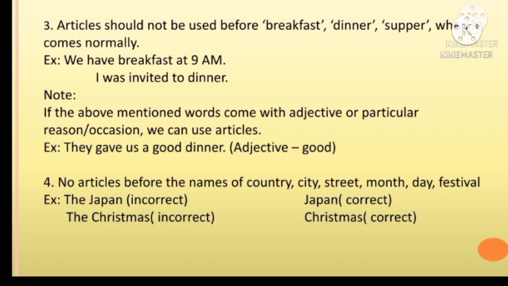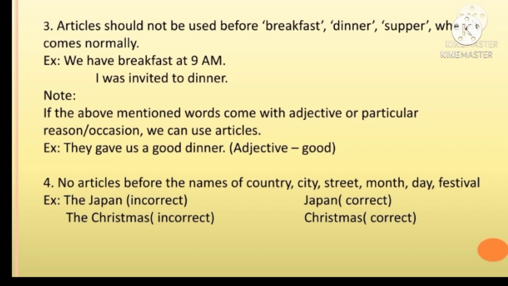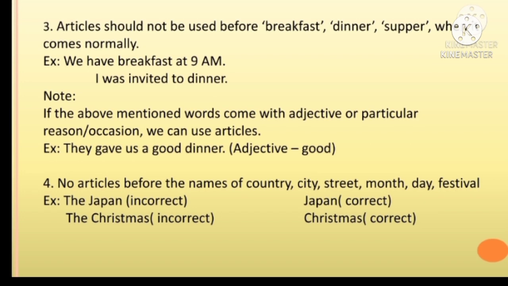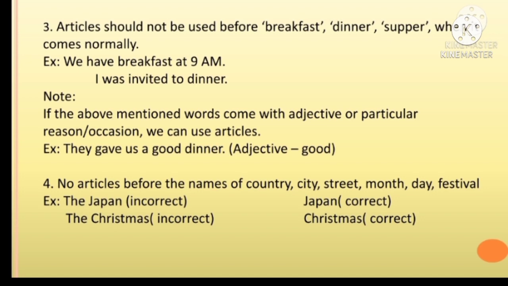Articles should not be used before breakfast, dinner, supper when they come normally. Example: we have breakfast at 9 a.m. I was invited to dinner. If the above mentioned words come with an adjective or a particular reason or occasion, we can use articles. They gave us a good dinner. Adjective: good.